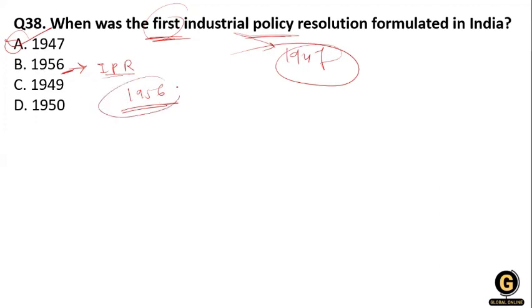And this 1956 resolution is the second act after the Indian Industrial Policy Resolution of 1947. This 1956 policy continued to constitute the basic economic policy for a long time. Just a second, the option 1947 is not correct. It is 1956. The 1956 is the first industrial policy resolution. Clear?